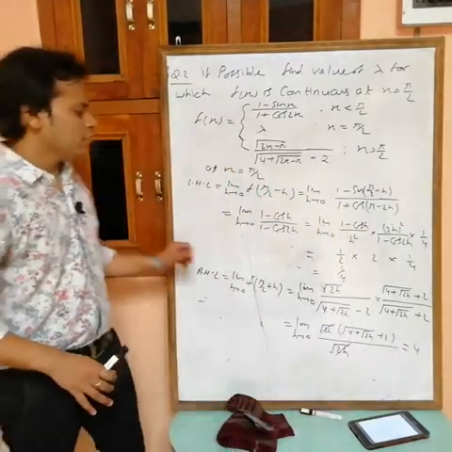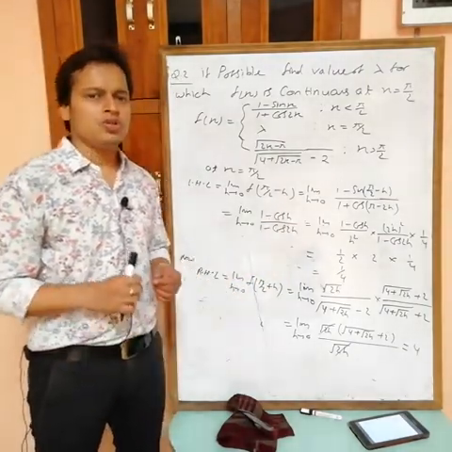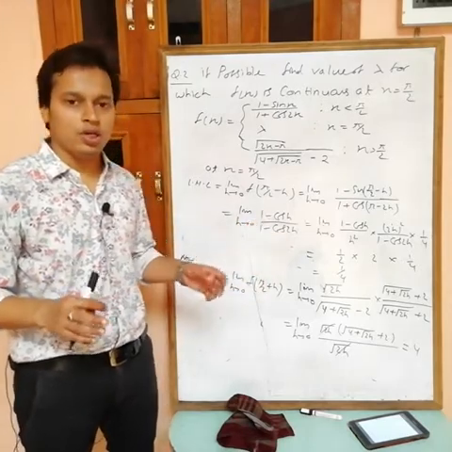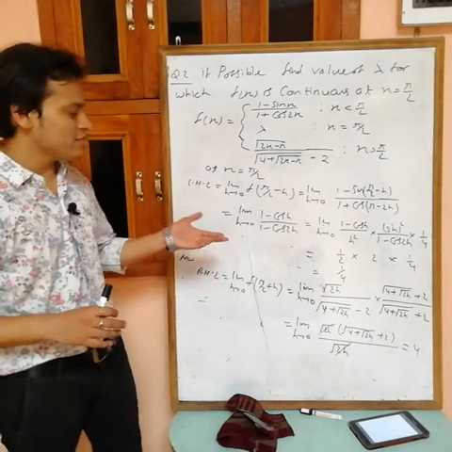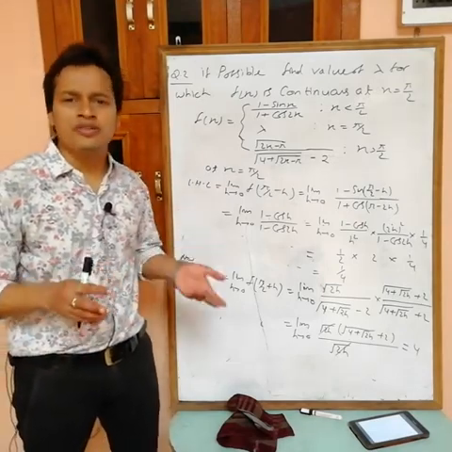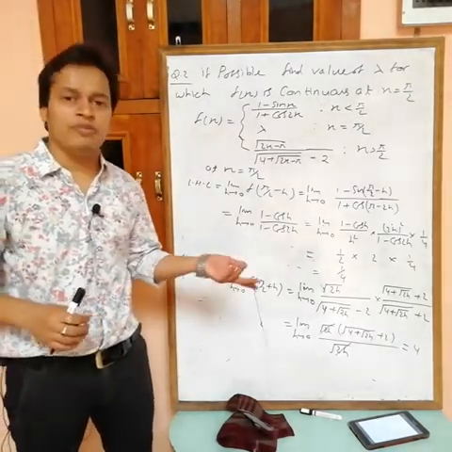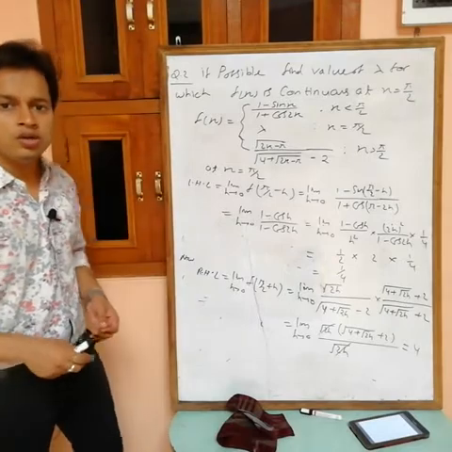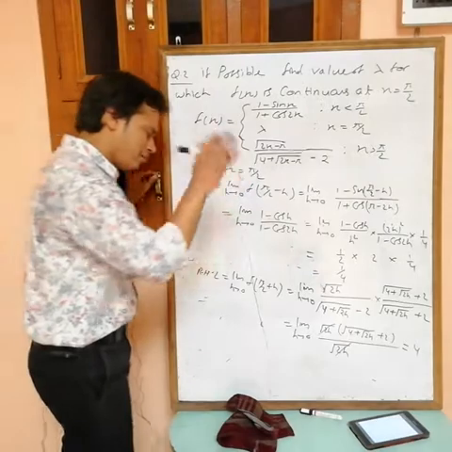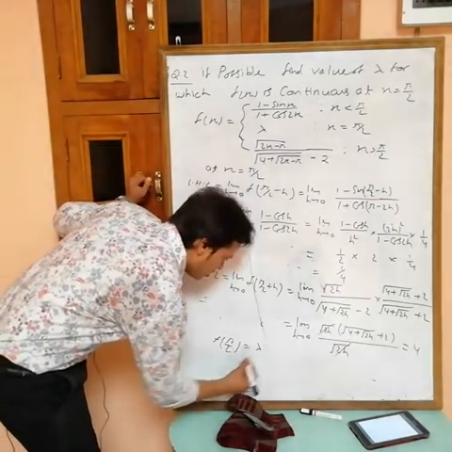Now LHL equals 1 by 4, RHL equals 4. Now choose any value of lambda, it doesn't matter. These do not depend on lambda. So for any value of lambda, LHL can't be equal to RHL. If LHL can't be equal to RHL, then there is no need to see f of pi by 2, because all three must be the same. Here the limit does not exist. If the limit does not exist, then the function can't be continuous for any value of lambda. And also, I am doing it completely, I am finding f pi by 2. F pi by 2 is equal to lambda.